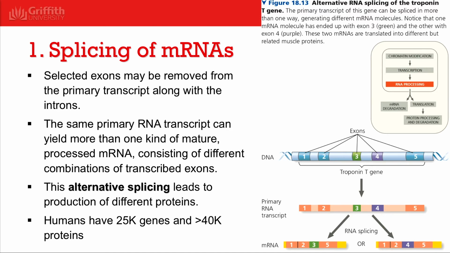The tropomyosin gene codes for proteins that are associated with smooth and skeletal muscle cells. So here we see that the primary mRNA transcript can be spliced in 2 different ways, generating different mRNA molecules, one with exon 3 and not 4, and the other with exon 4 and not 3. These 2 mRNA molecules are translated into different but related muscle proteins. Humans have approximately 25,000 genes, and we can produce at least 40,000 proteins this way.